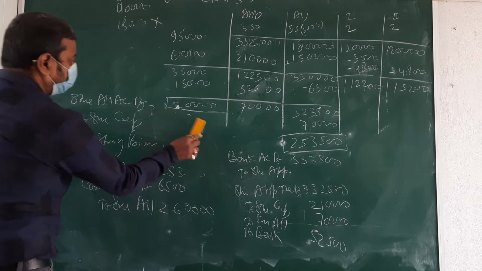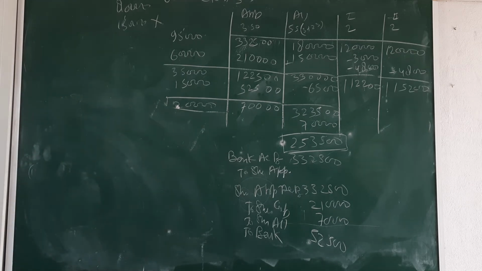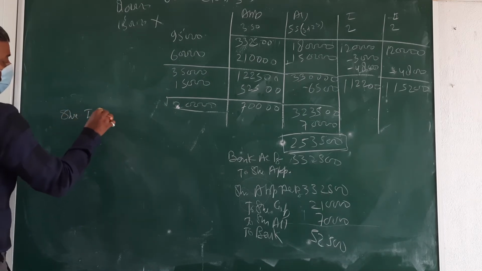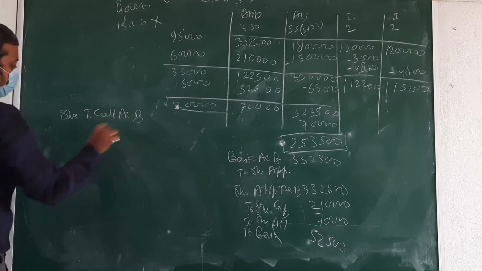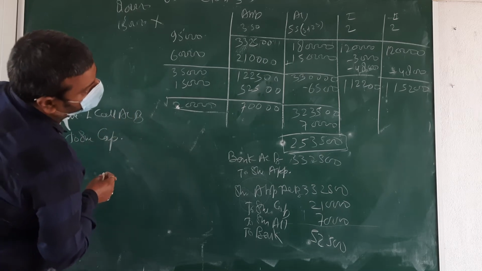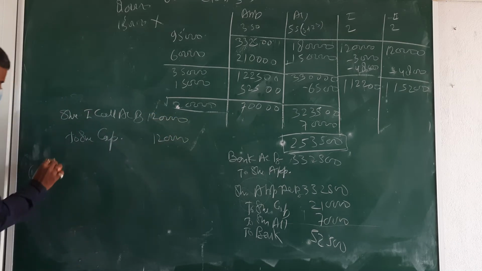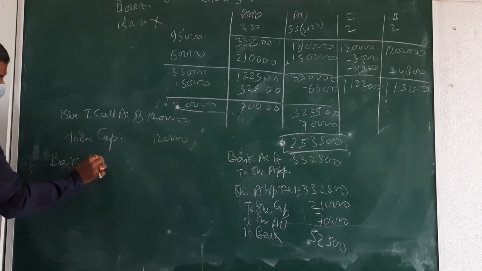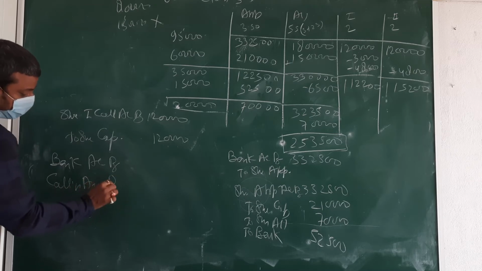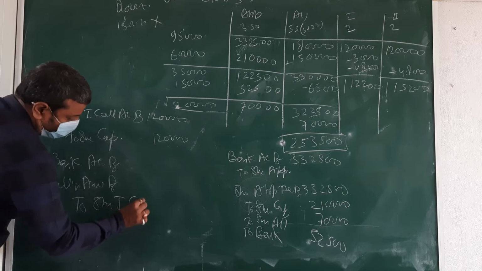And next entry. Allotment done. First allotment, then first call. Share first call account debit to share capital and amount 1 lakh, and then bank account debit, calls in arrear debit to share first call.